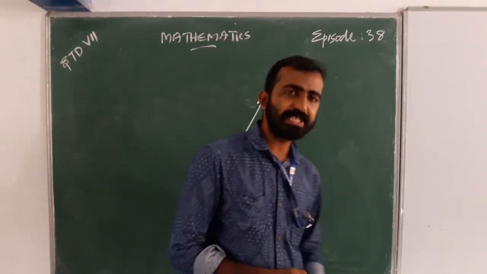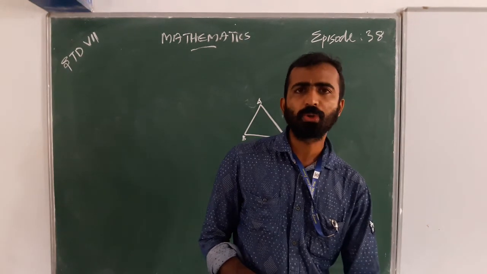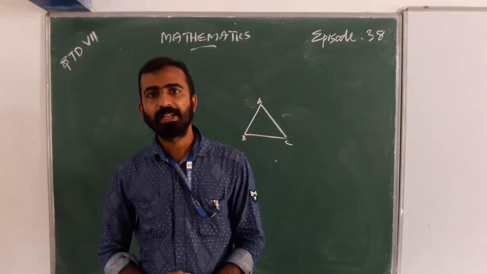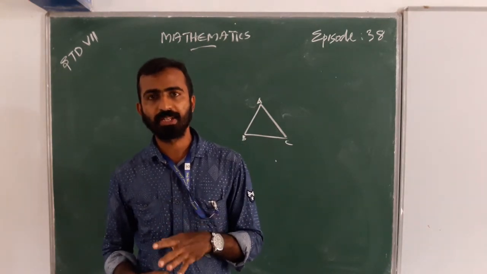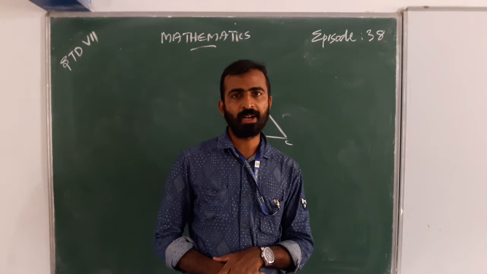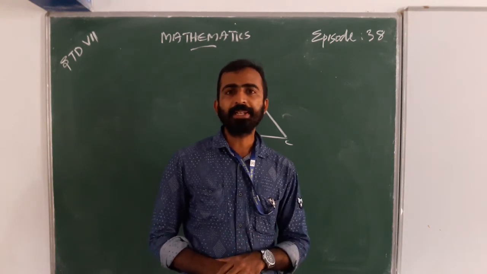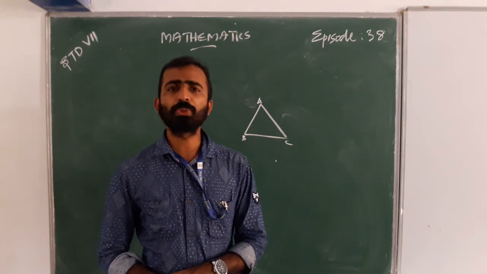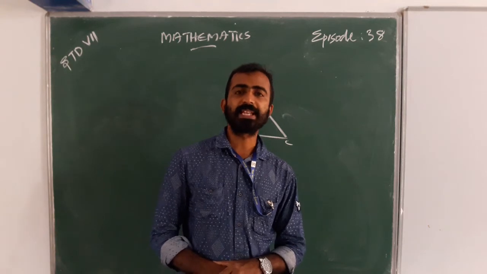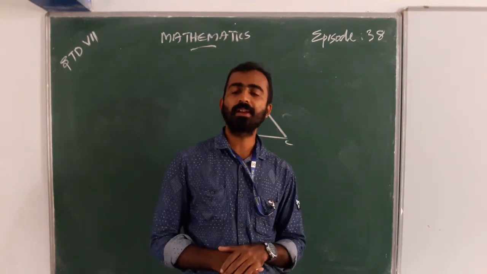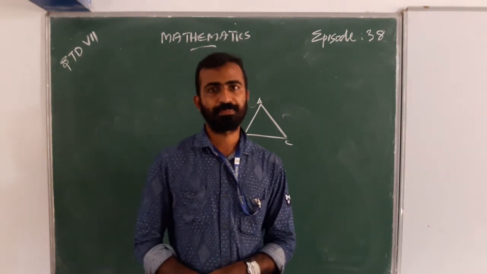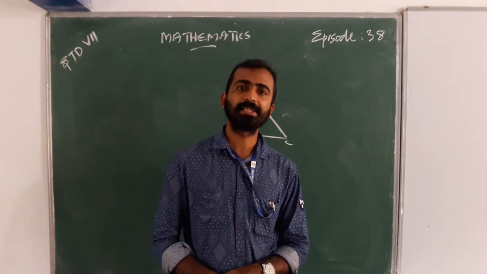Next, we are going to discuss congruence. What do you mean by congruence? In triangles, we already discussed in the previous class isosceles, equilateral, right angle, scalene, many types of triangles. When we compare two triangles, if they are the same, we can say the triangles are congruent. Is it right?